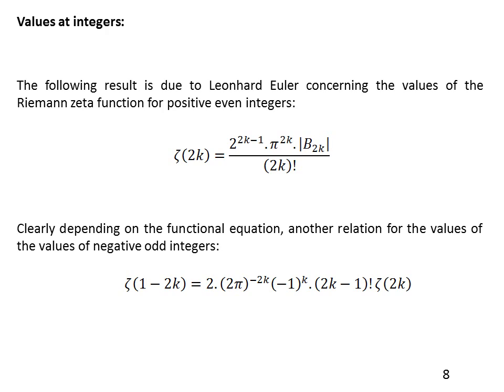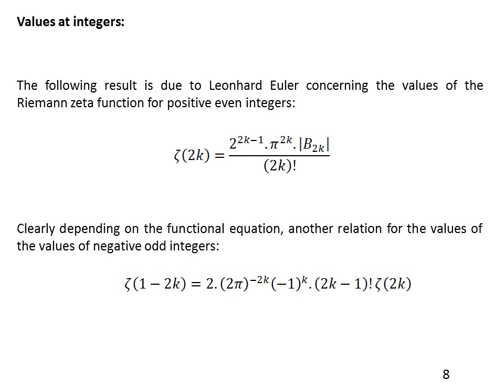Now we're going to talk about the values of the Riemann zeta function at integers. Of course, the following result, which is shown in front of us, is due to the Swiss mathematician Leonhard Euler concerning the values of the Riemann zeta function for positive even integers. Of course, the B_2k notation denotes the even Bernoulli number of order k. I derived this relation in the research using the residue theorem. And depending on the functional equation, another relation for the values of the function at negative odd integers can be found just by plugging the earlier relation into the functional equation.